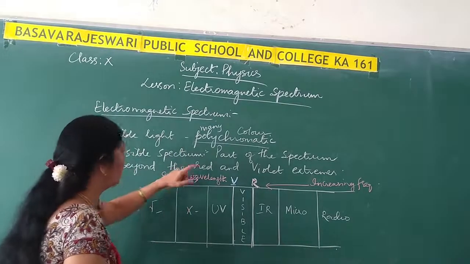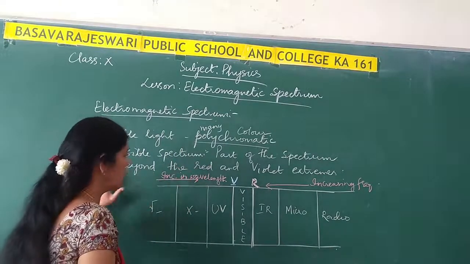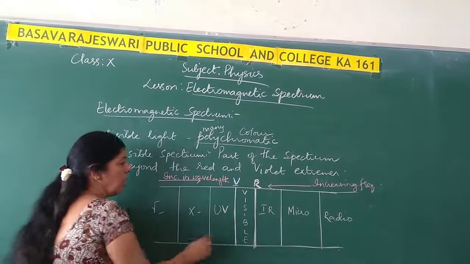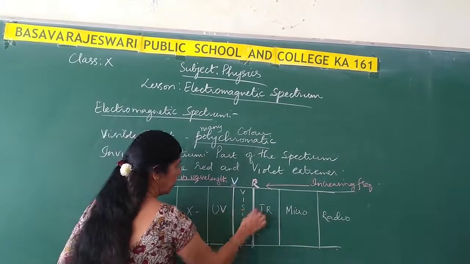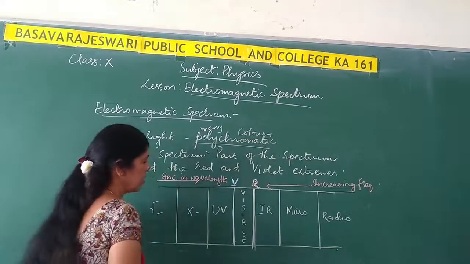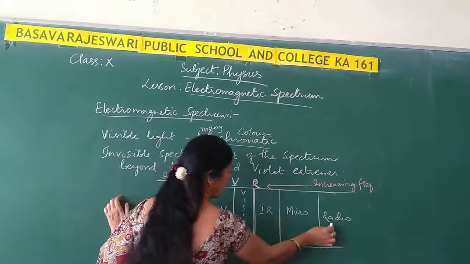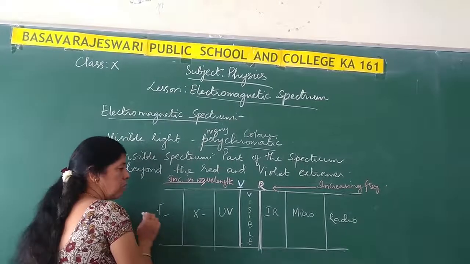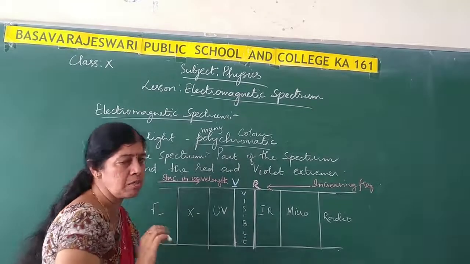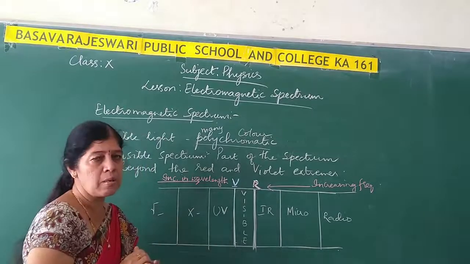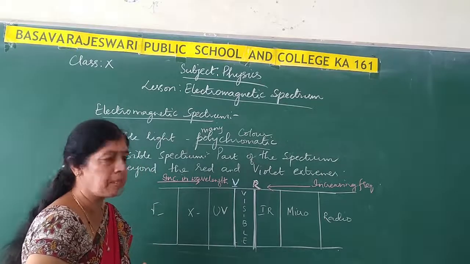I have written here the parts of the spectrum. This is the electromagnetic spectrum, understood? And this is the visible spectrum. The part of the spectrum is beyond the red and violet extremes. Beyond red, we have certain other radiations, and beyond violet, we have certain other radiations. All these radiations are not visible to us, and together all these radiations are termed as the electromagnetic spectrum.